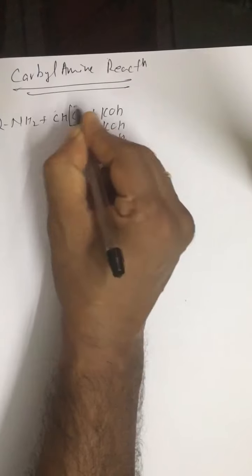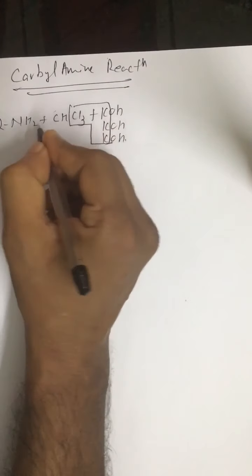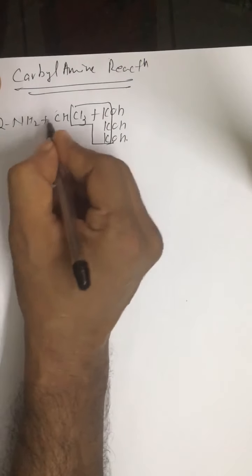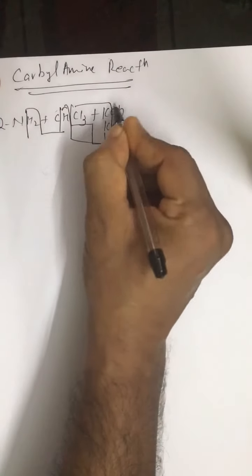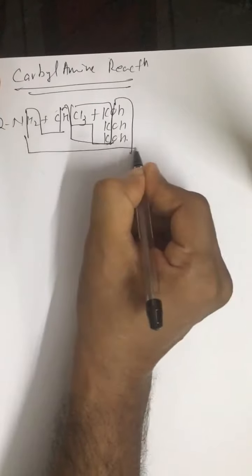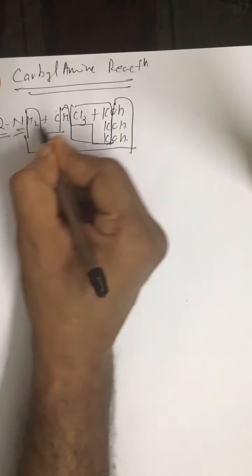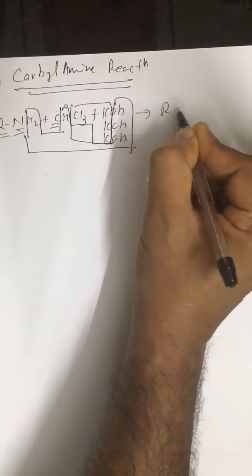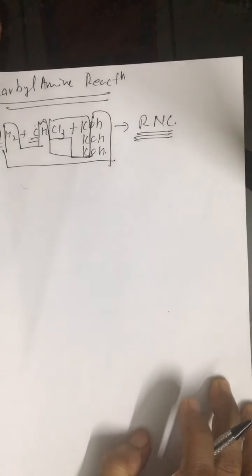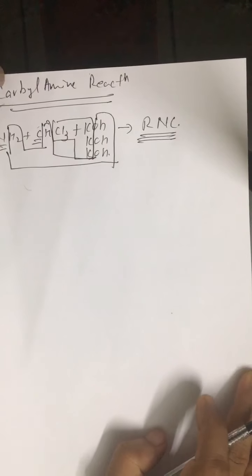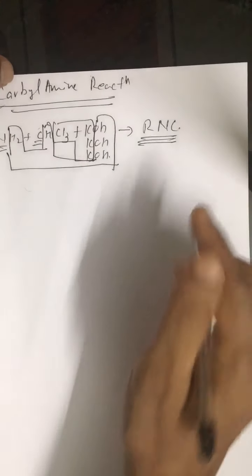This is the removal of three KCl and three H2O, and we get RNC, alkyl isocyanide. This is also called carbylamine, that is why this reaction is called the carbylamine reaction.